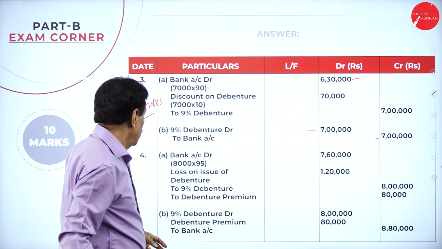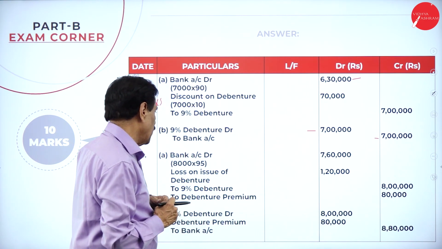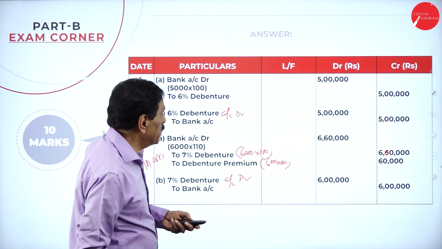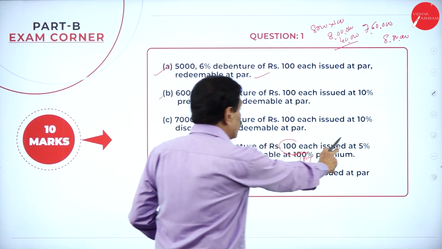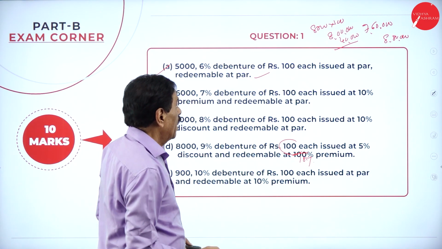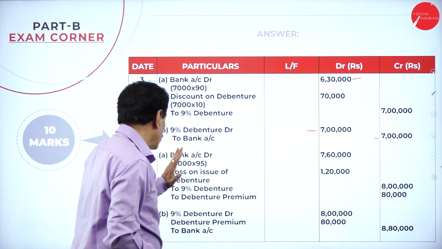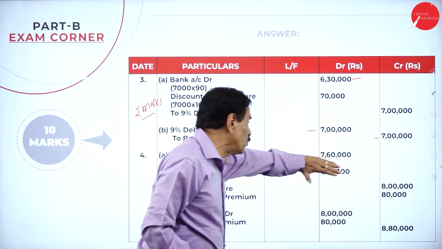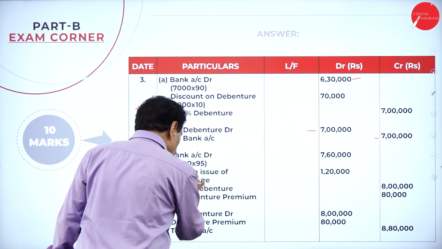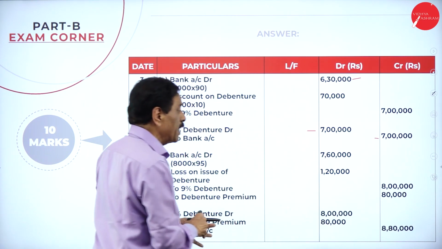Here, see that. Bank account debit, you are receiving only this much, as there is a discount of 5%. So 8,000 into 100 is 8 lakh. On that, 5% means 5 rupees gone. So 8,000 into 95, you got 7 lakh 60,000. Then loss on issue of debenture, leave it for now. 9% debenture, how much? 8 lakh.